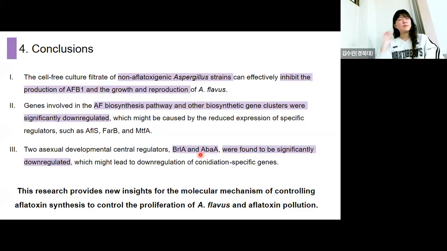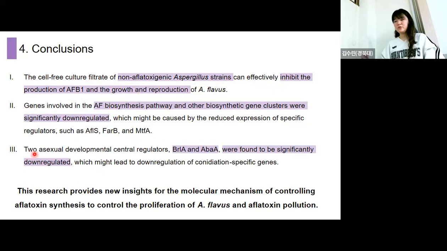So to summarize my presentation, the cell-free culture filtrate of non-aflatoxigenic Aspergillus strains can effectively inhibit the production of aflatoxin and the growth of Aspergillus flavus. And the genes involved in the aflatoxin biosynthesis pathway and other BGCs were significantly downregulated.